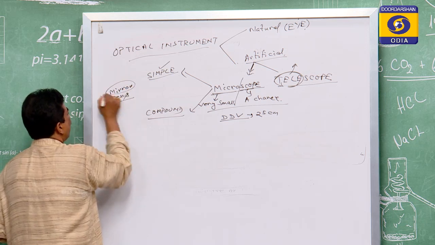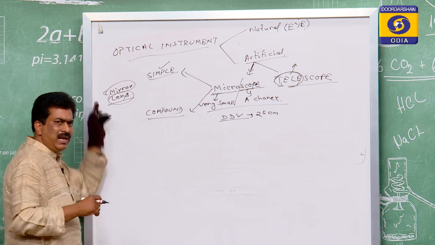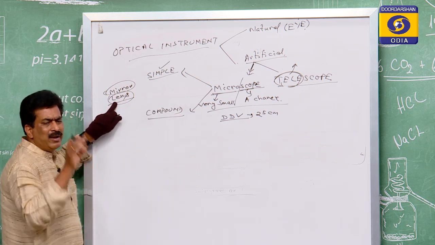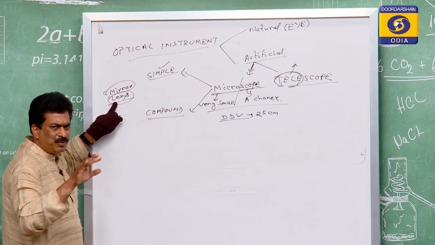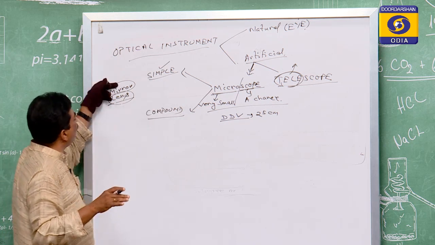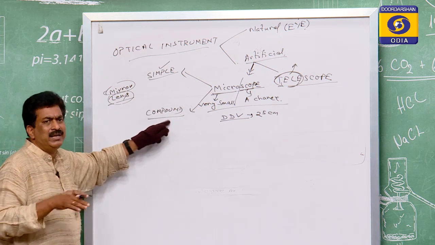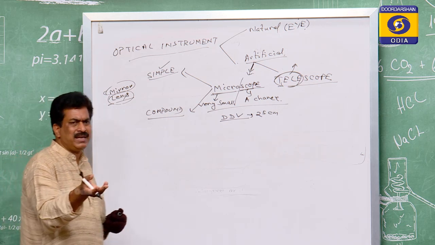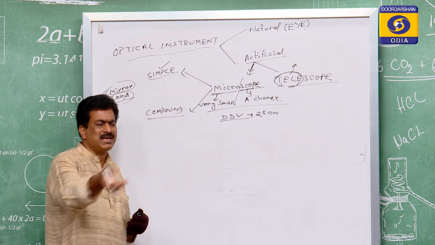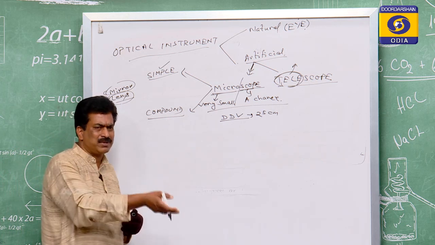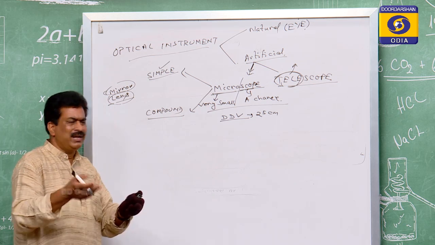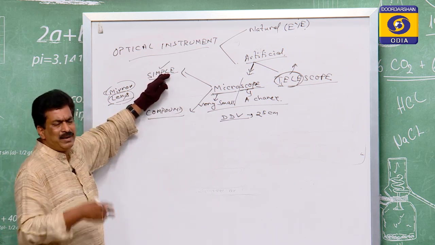If by using either a mirror or a lens we can visualize the object, in a common form or a very small arrangement, then that is called simple. If more lenses or more mirrors are taken, then that is called compound. Just as we say this sentence is a simple sentence and this is a compound sentence, this person is very simple and that person is very complicated, compound means more than one, and simple means only one thing.